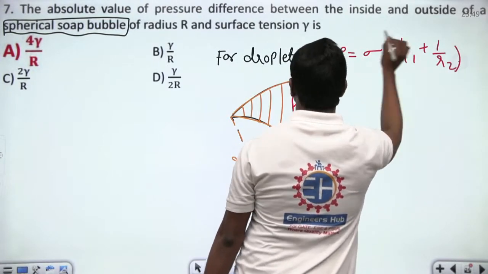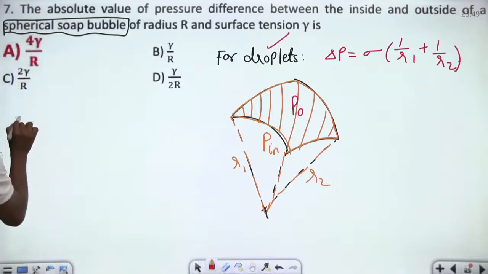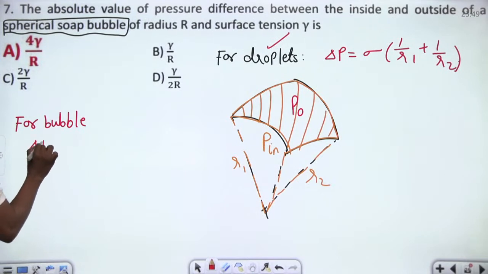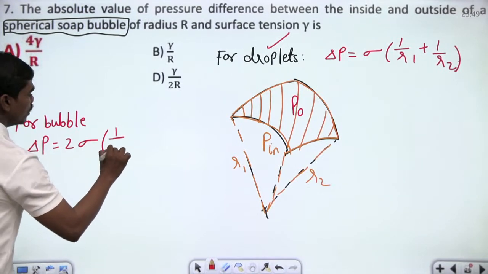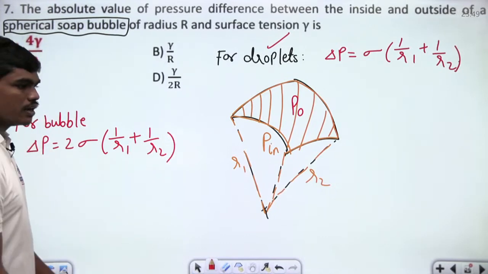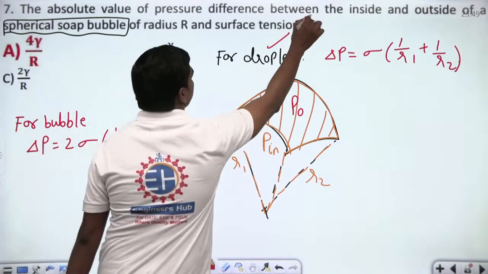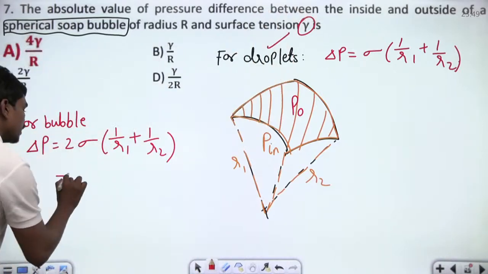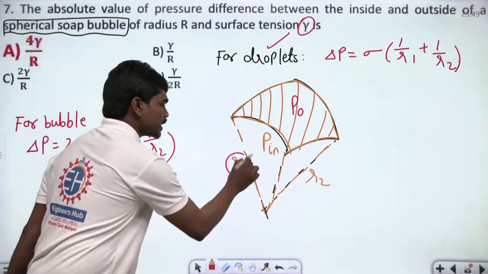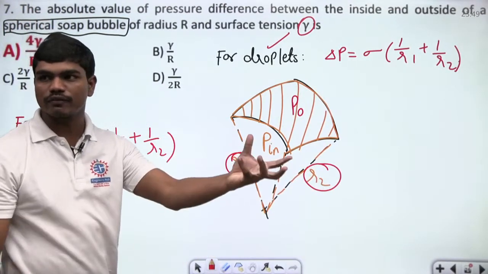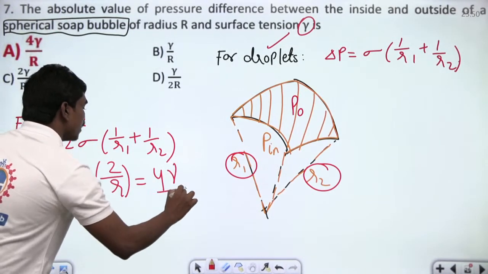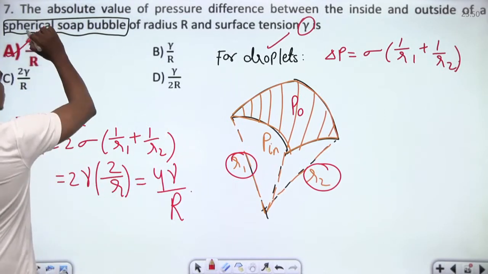But of course, this is the case of a droplet. For bubbles, we have two surfaces in contact. For a bubble, this delta P is equal to 2 times sigma into 1 by R1 plus 1 by R2. Of course, sigma means surface tension, but here they have mentioned the surface tension with gamma. Anyhow, let us take gamma. So 2 times gamma into, now whenever the bubble is a spherical soap bubble, this R1 and R2 will be same, which is equal to the radius of the bubble, correct? So we can take this as 2 by R, and that gives you 4 gamma by the radius of the bubble, which you can see in the first option here straight away.